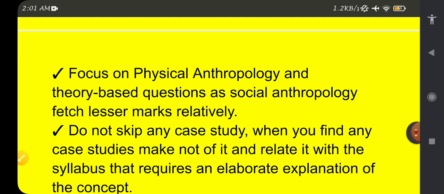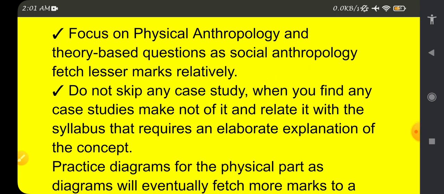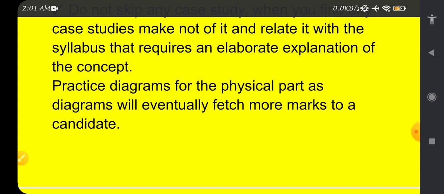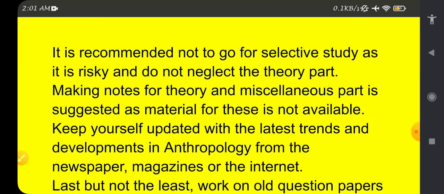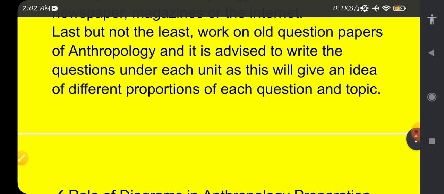Okay, coming to theory-based questions, as in social anthropology, they fetch lesser marks, so we should focus mostly on physical anthropology. Okay, do not skip any case study. Sometimes case studies could be very boring, but never skip them, and try to give an elaborate explanation of the concepts while presenting the cases, also with diagrams. Okay, so this is a simple explanation about how to approach anthropology.